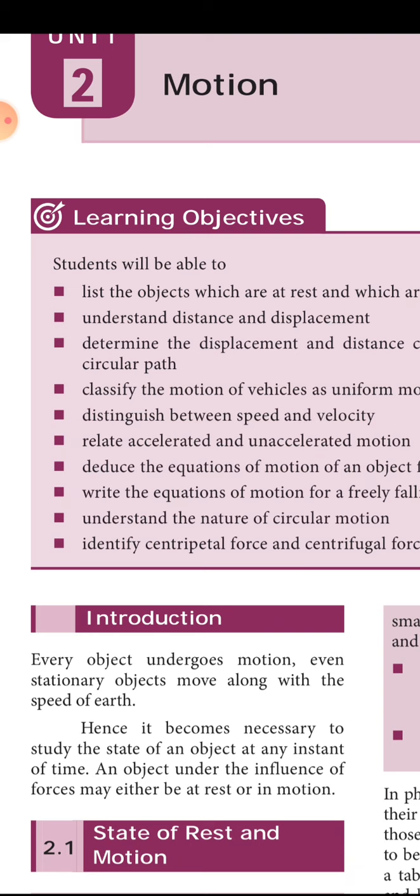Actually, the tree is in a rest condition; it does not change its position. It depends upon the frame. If you are in a moving condition, you consider that the tree is moving backward.